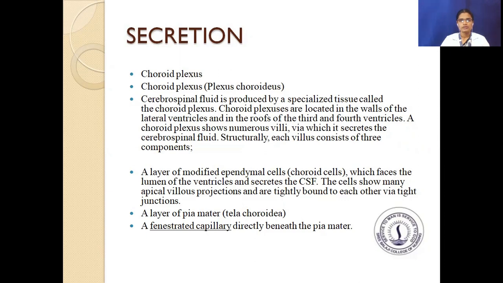A choroid plexus shows numerous villi via which it secretes the cerebrospinal fluid.